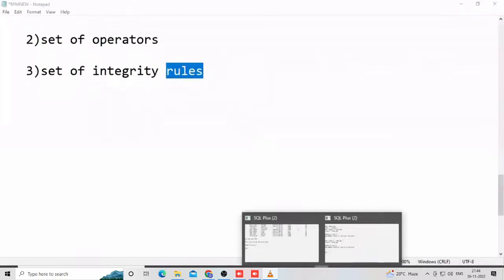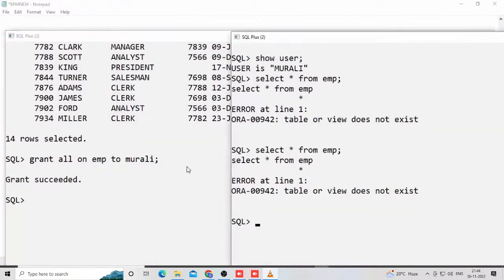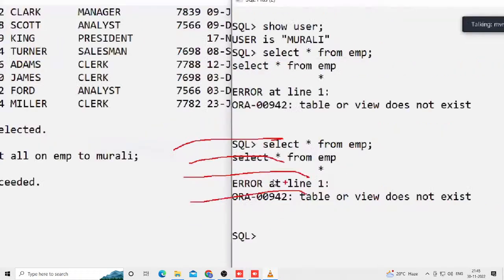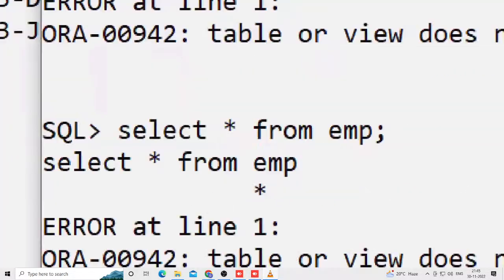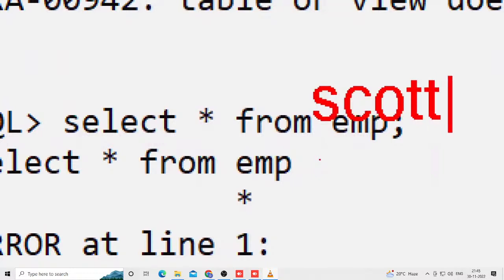Now check it out. Concentrate here. If any user gives permission to another user, observe here, whether it is a procedure, function, trigger, package, or any database object, the employee who gives permission, that employee name dot, the employee name is the user here actually, don't worry. And now, whichever user gave the permission, that username dot operator we use: select star from Scott dot EMP. That is the rule. Very, very important. That is the rule.